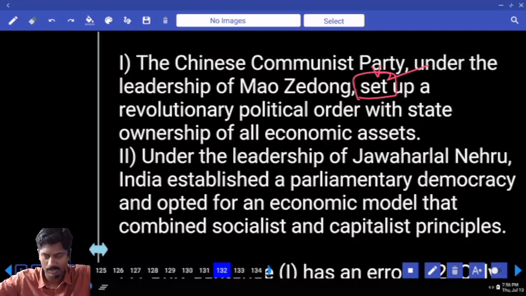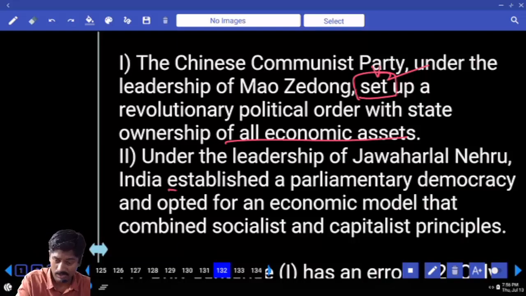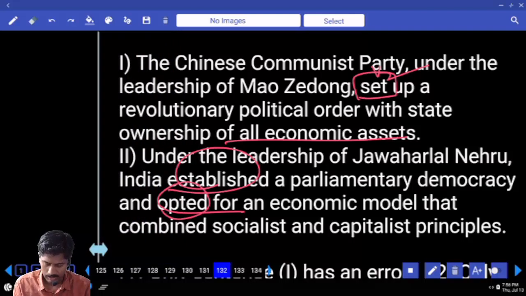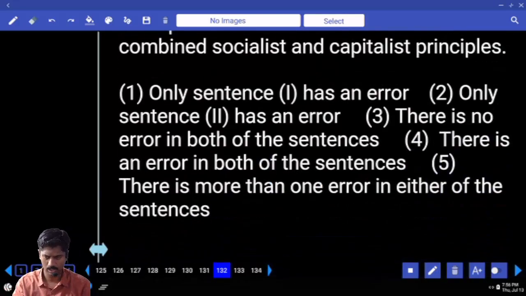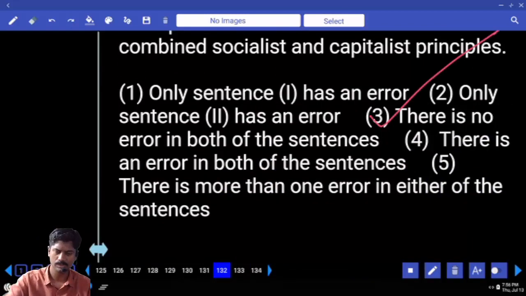Maybe it is past. Let me read the next. Set up a revolutionary political order with state ownership of all economy. Maybe past. So if it is past, everything is okay, no error. Under the leadership of Jawaharlal Nehru, India established a parliamentary democracy and opted for an economic model that combined socialist and capitalist principles. Both correct. No error in both the sentences. Answer third one.